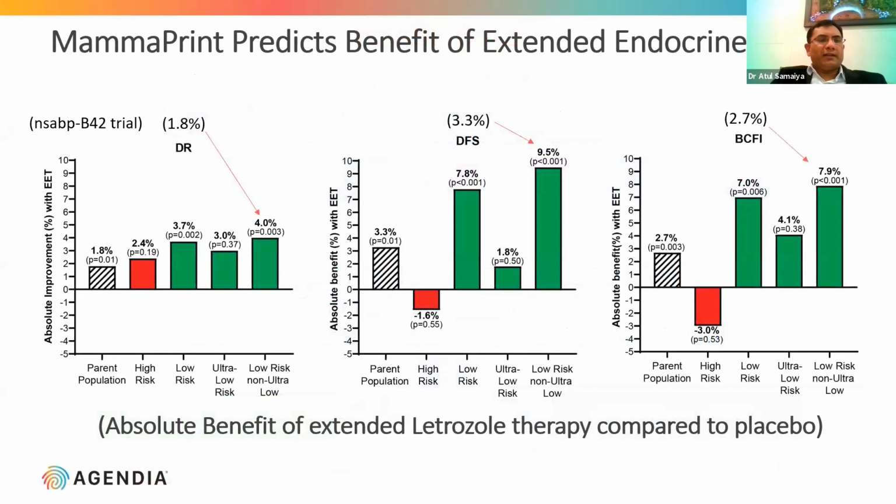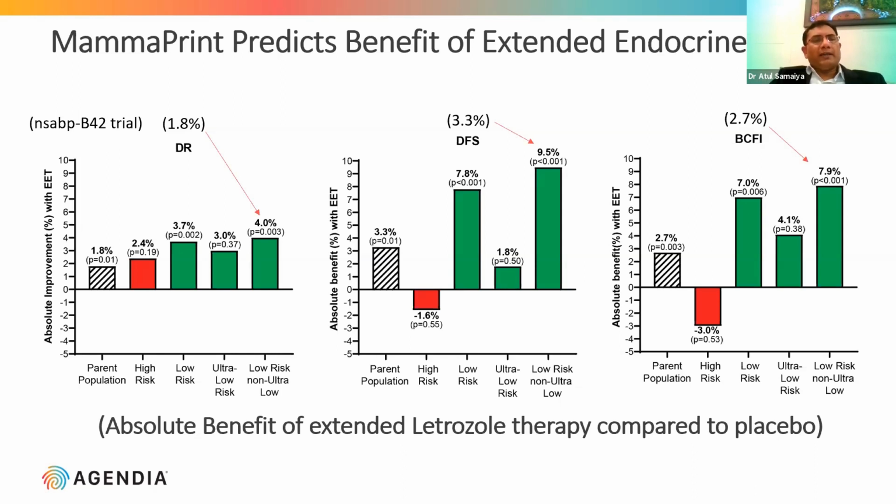If you see the distant relapses in their groups, this is the patient population, this is the high risk group, this is the low risk, ultra low risk, and low risk. They combined the low risk group and then segregated it into ultra low and low risk groups. The distant relapse is 1.8% in the low risk group. If you see disease-free survival, the ultra low risk group does not benefit much from the extended endocrine therapy, but the benefit is clearly seen in the low risk group patients who are not ultra low, and there is no benefit in the high risk group patients.